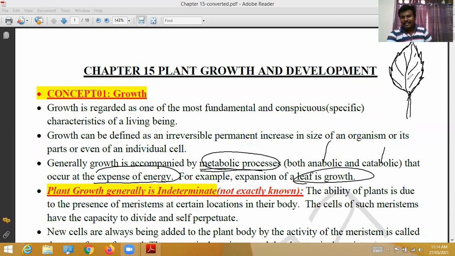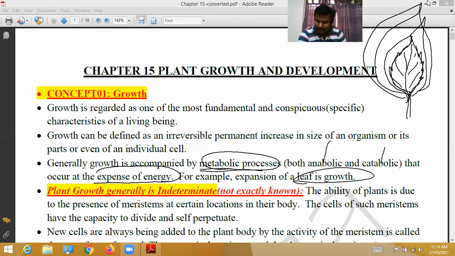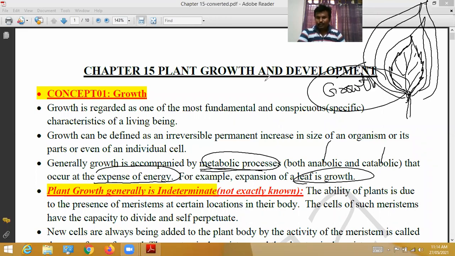This is expansion. Today like this, next week automatically its surface is increased. Like this way, day by day, its surface is increasing. It is initial growth, it is final growth. This is nothing but the growth process. This process is called growth.